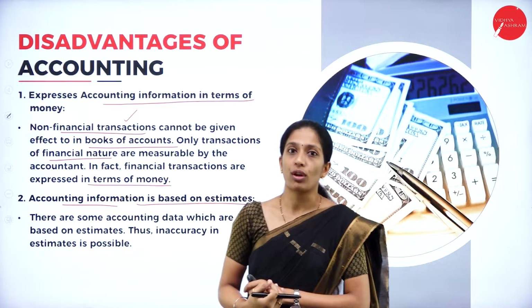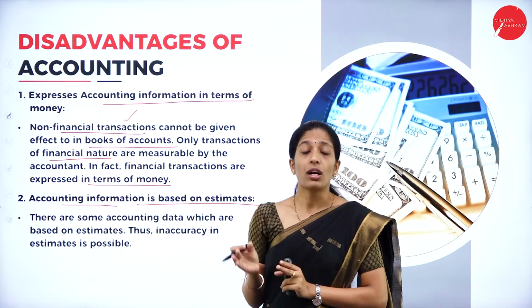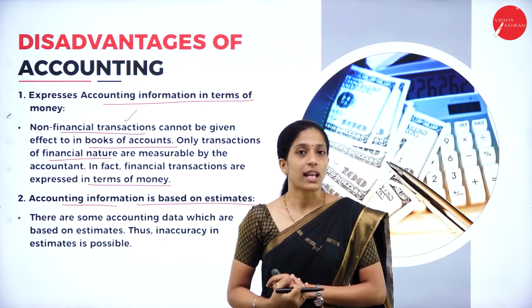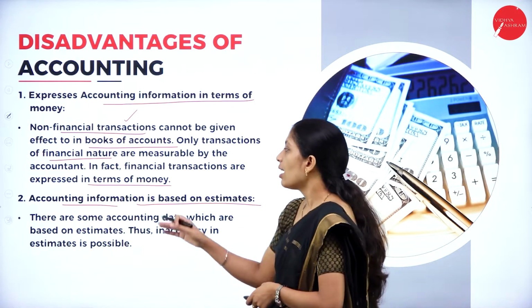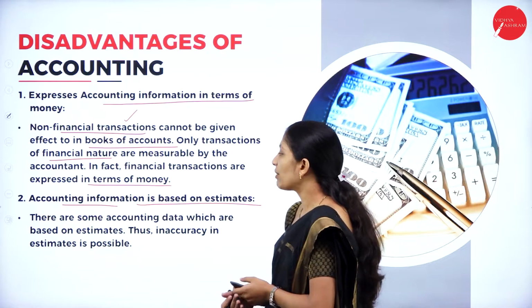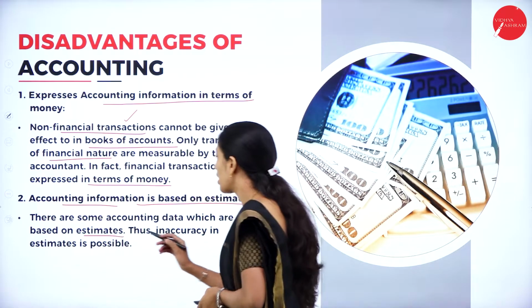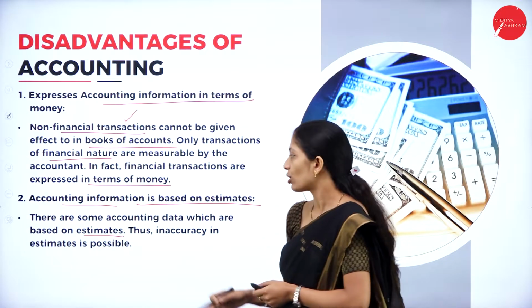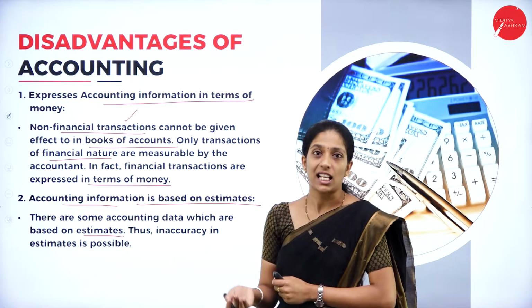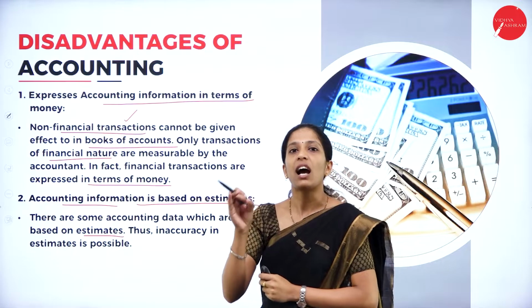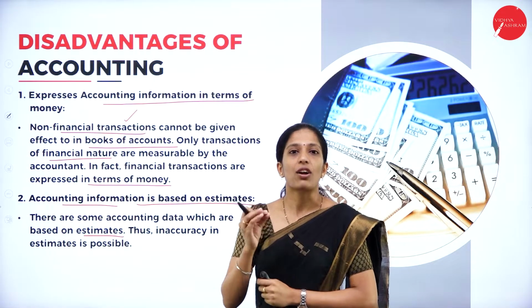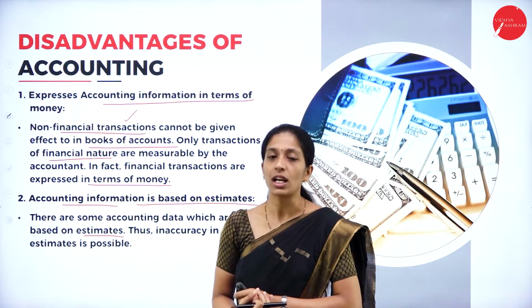This is also one of the disadvantages here. Based on the assumptions or estimates of the accountant, we cannot take proper decisions. There are some accounting data which are based on estimates, thus accuracy in estimates is not possible, so inaccuracy takes place there. We cannot get accurate results from these estimates.